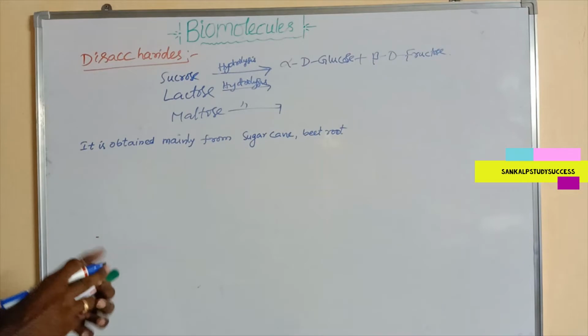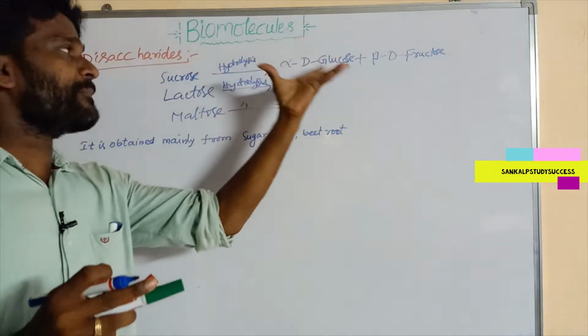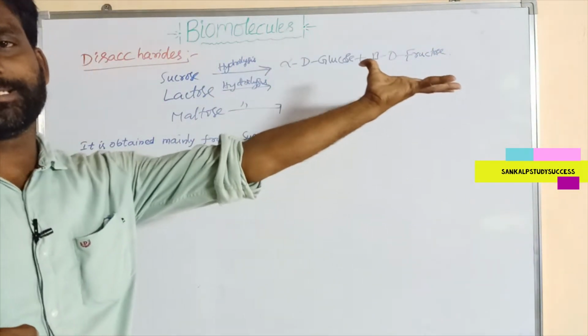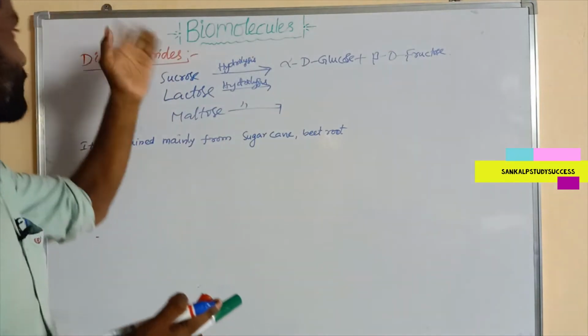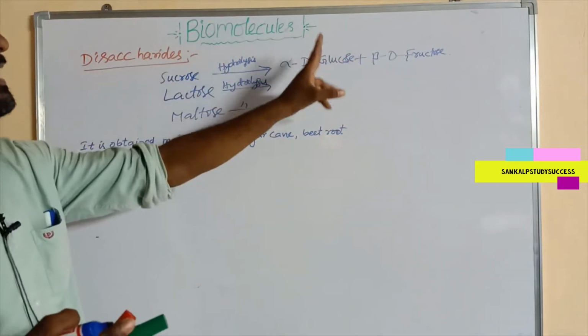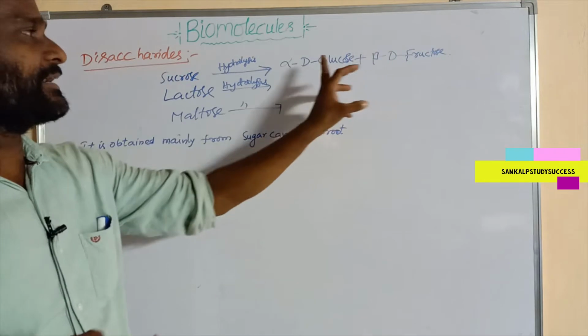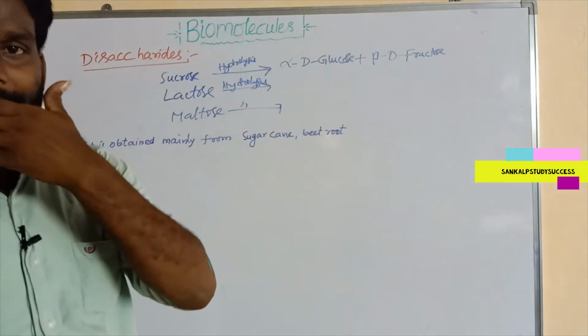So the hydrolysis of disaccharides gives a combination of two monosaccharides. Glucose and fructose are monosaccharides.